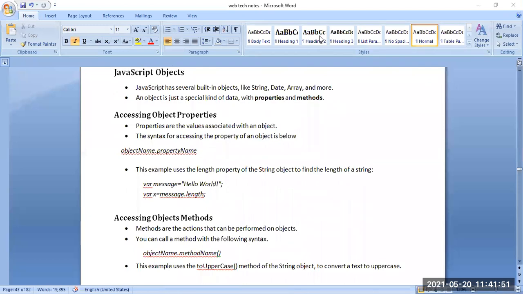The syntax for accessing object methods is object dot method name. So for accessing a property, it is object dot property name, and for accessing an object method, it is object dot method name. Methods are object functions, so we use function-type bracket syntax there. The example uses the toUpperCase method on the string object to convert a text to uppercase.